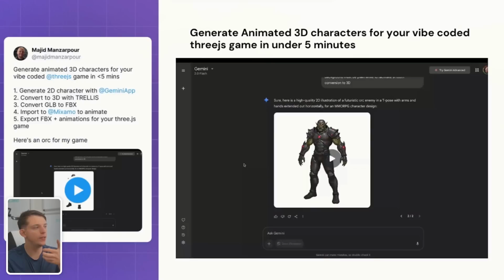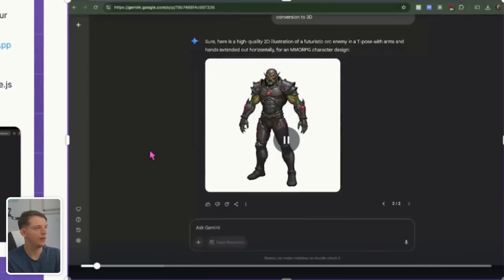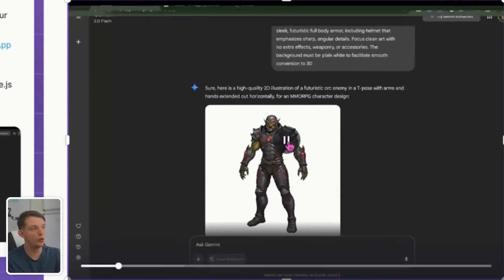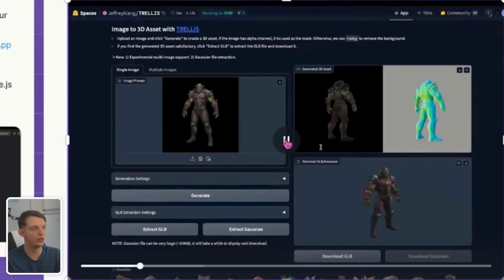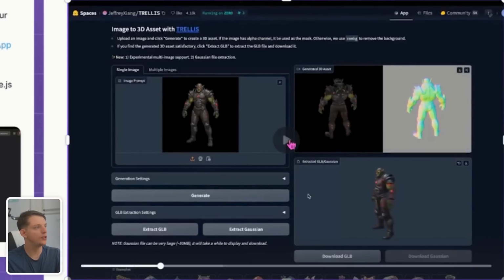Another method to do this, and this was a really cool video by Majid, he said, generate 3D animated characters for your vibe-coded 3JS game in less than 5 minutes. So what he's doing here effectively, he's generating an image on the new Gemini image model, which we'll get to later. And then he's going to Trellis, and I think this basically takes an image right here, and it's actually going to turn it into a 3D model. And so then it's going to get an extracted GLB file.